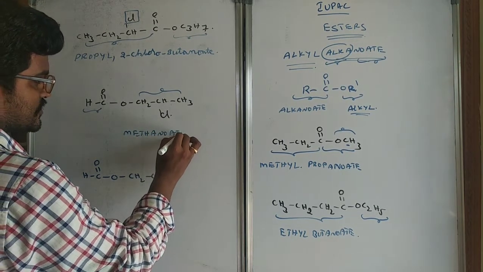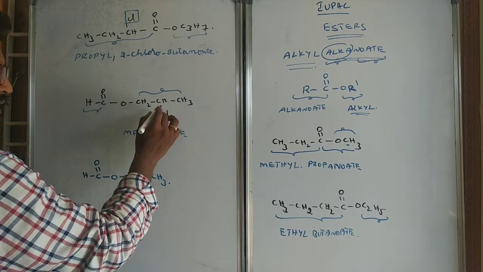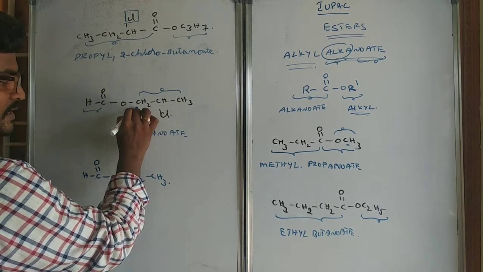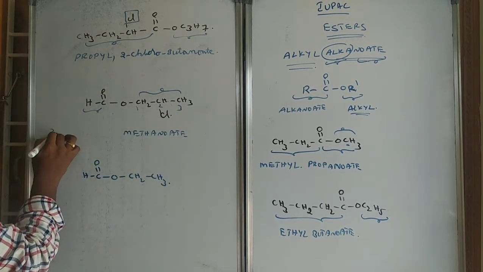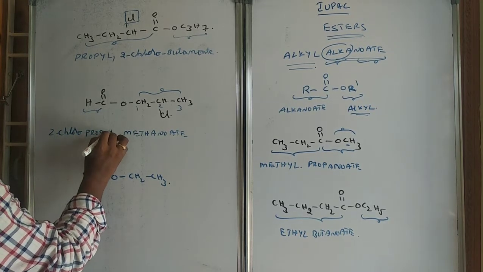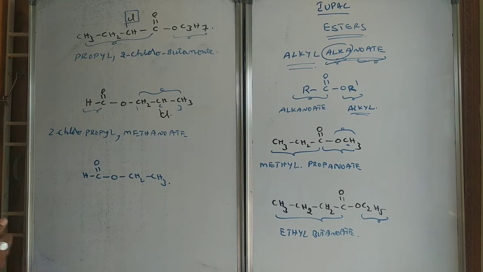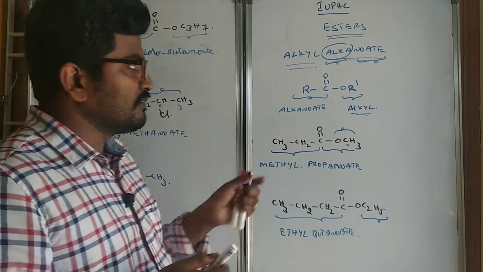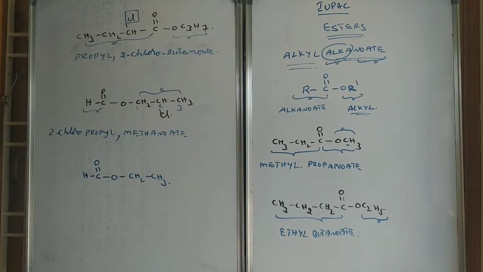This you can write as it is, but this one you see, from the point of attachment you have to see 1, 2, 3. So it will be 2-chloropropyl methanoate will come like this. Esters are always named as alkyl alkanoates.